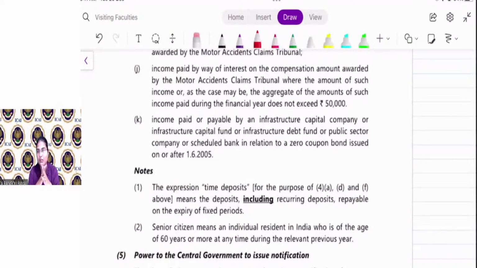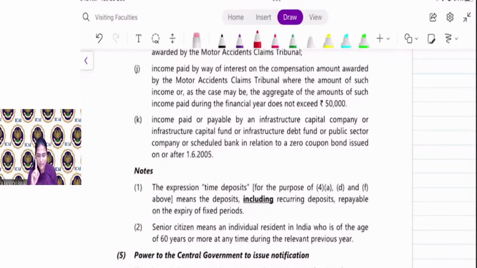See, if in a motor accident claim you are receiving a claim amount and the claim amount is delayed, then you are eligible for interest on that claim amount, right? So if the interest is less than 50,000, then TDS is not required to be deducted. So basically here, 194A.